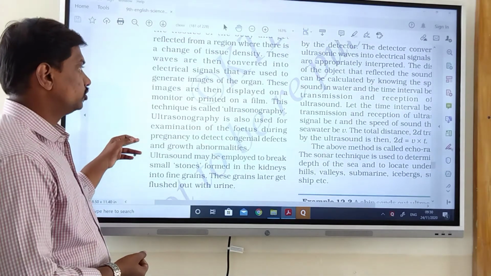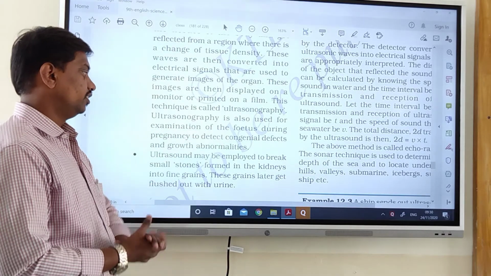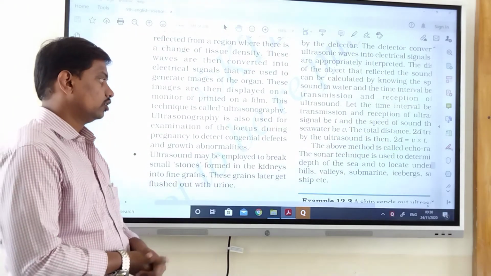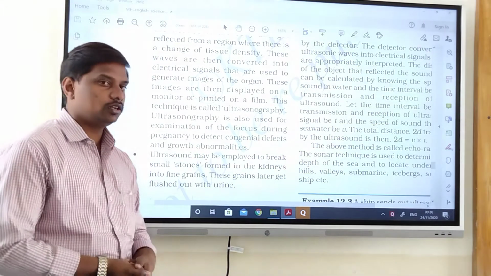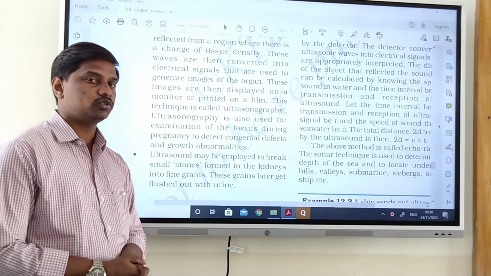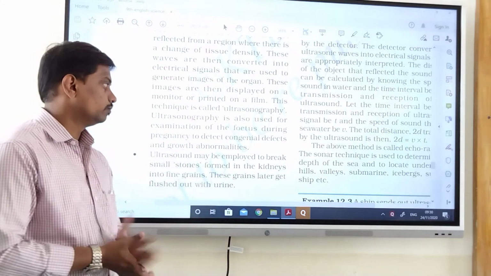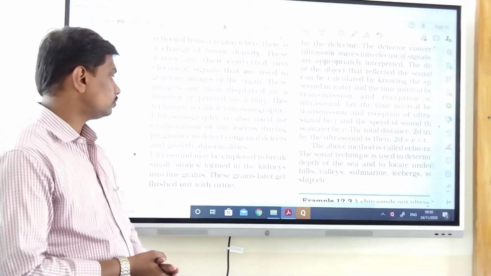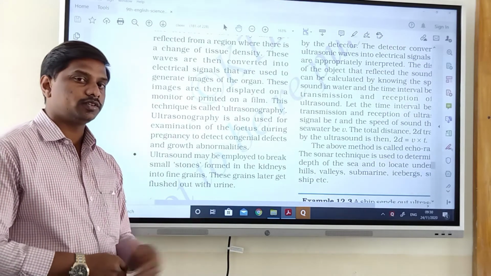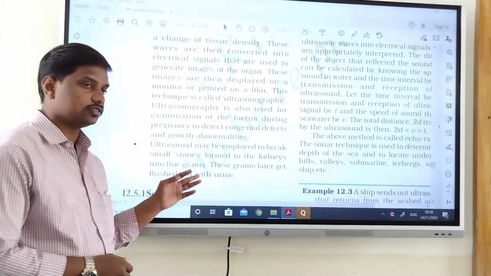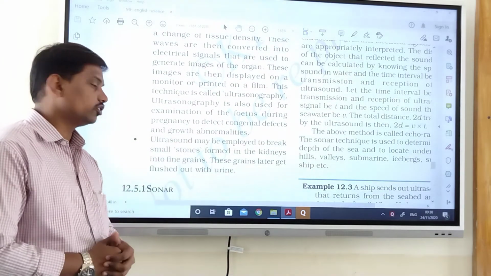Any organ picture. Ultrasonography is also used for examination of the fetus during pregnancy to detect congenital defects and growth abnormalities. During pregnancy, we can use ultrasonography for taking the picture of the uterus or the fetus, for seeing the defects or abnormalities which are present in the fetus. Also, we can detect by using the ultrasonic waves.